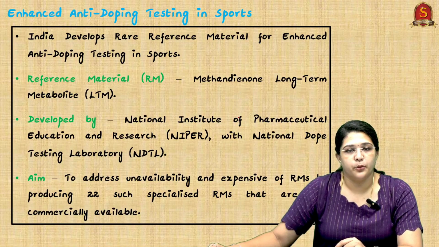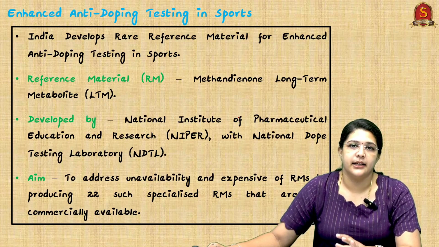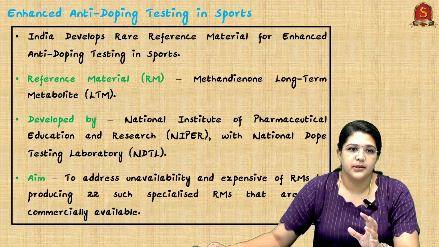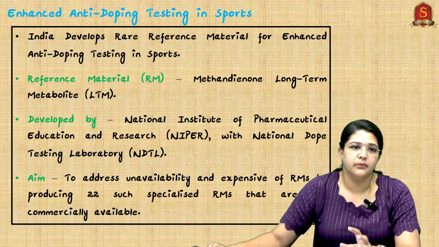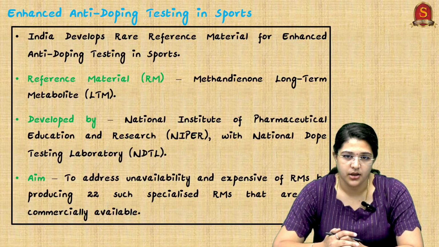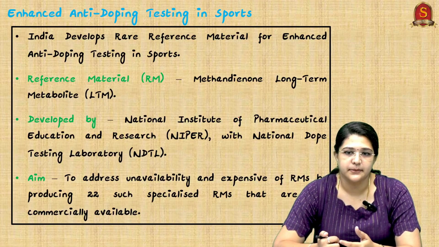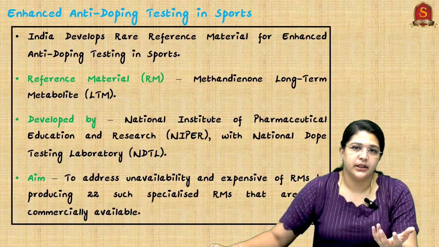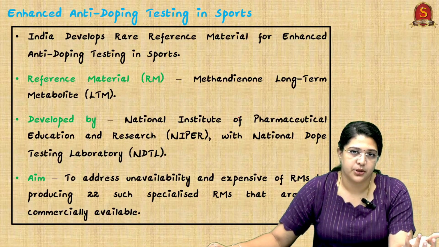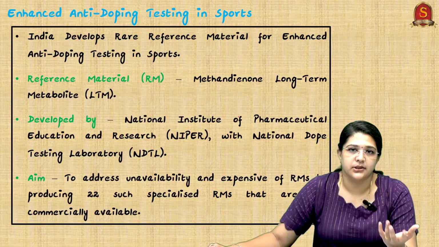Next is enhanced anti-doping testing in sports. India develops a rare reference material for enhanced anti-doping testing in sports. What is the reference material here? It is the methandienone long-term metabolite. It is developed by the National Institute of Pharmaceutical Education and Research with the National Dope Testing Agency, to address the unavailability and expense of reference materials by producing 22 such specialized reference materials that are not commercially available. This is how we test: the reference tells how much has to be present in the blood, and compared to that, we will know whether doping has taken place or not.